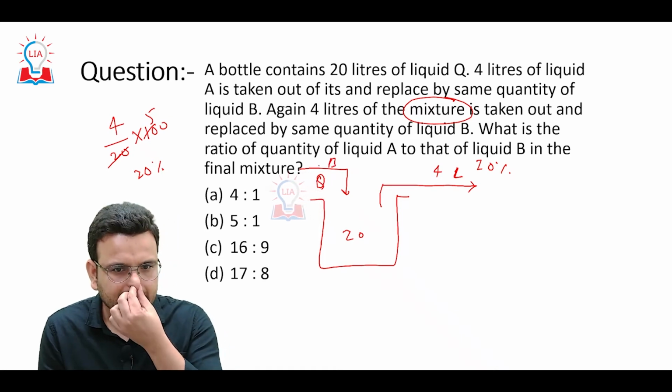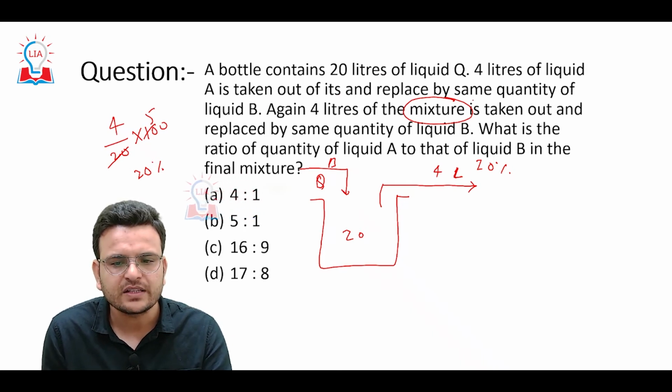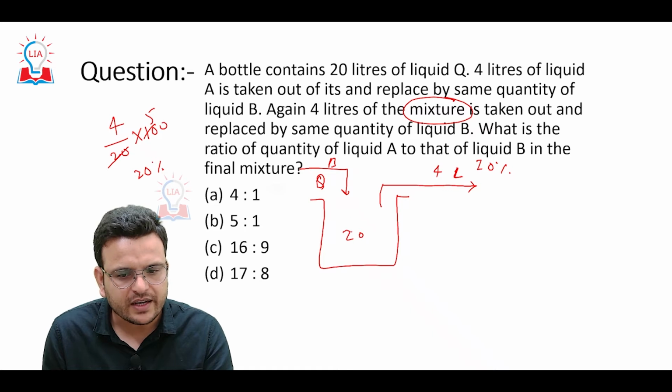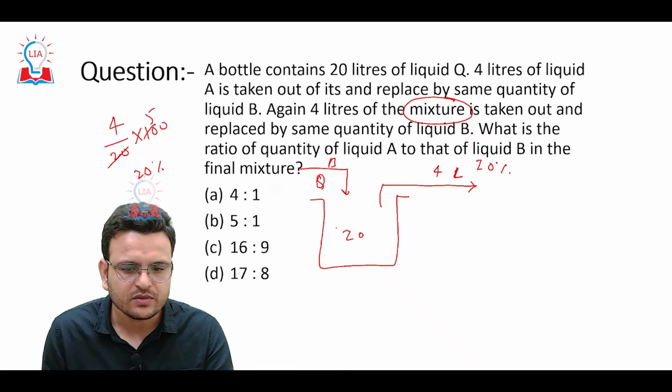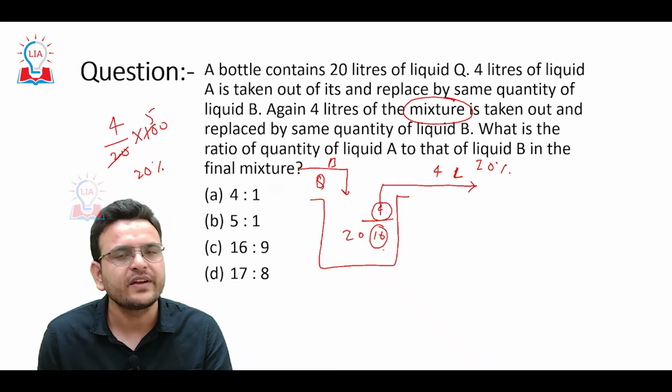I can say that a bottle contains 20 liters of liquid A. 4 liters of liquid A is taken out and replaced by the same quantity of liquid B. So again 4 liters is taken out, the remaining is 16, and again 4 liters is added of a different liquid.